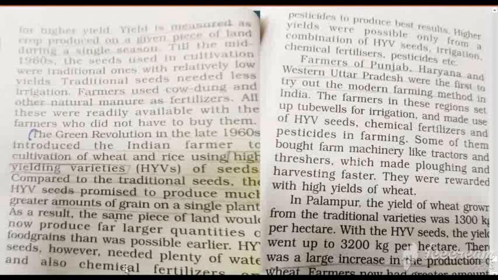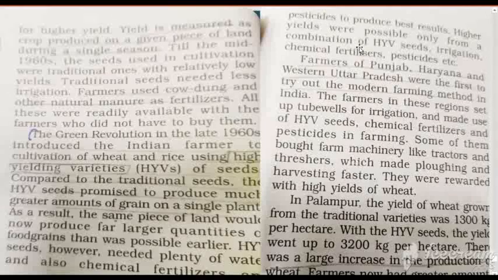HYV seeds, however, needed plenty of water and also chemical fertilizer. What is green revolution? Green revolution means use of HYV seeds, high yielding variety of seeds, which also use plenty of water, chemical fertilizer and pesticide.